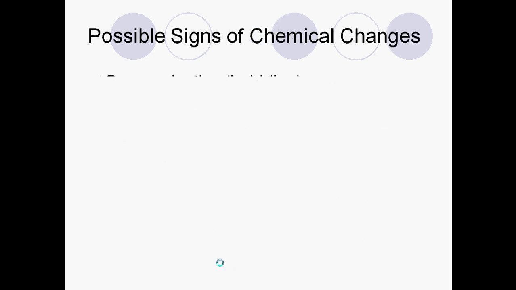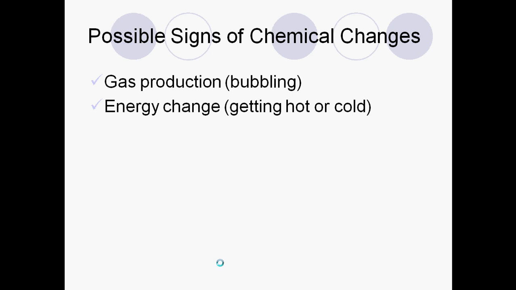Oxidating or reducing, those are two different types of chemical reactions that can happen, and anytime we have a reaction with oxygen. So if you see that word react or reacting or a reaction, we know that a chemical change has occurred. So some signs that we might see when we have chemical changes: a gas is produced, so typically we see bubbles. An energy change, so if something gets hotter or colder, that's typically a sign that bonds have been broken and a chemical change has taken place.